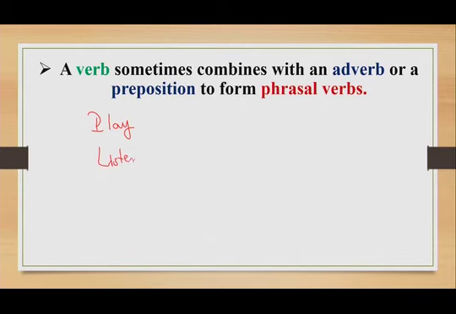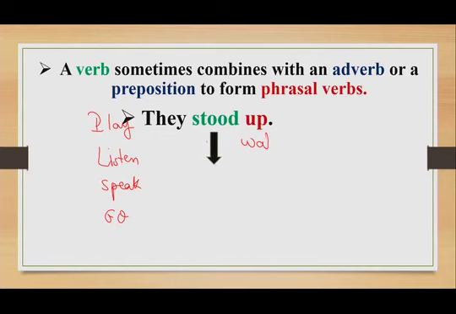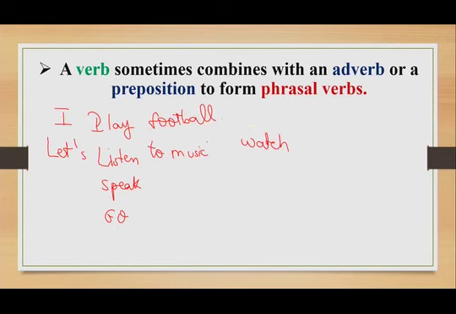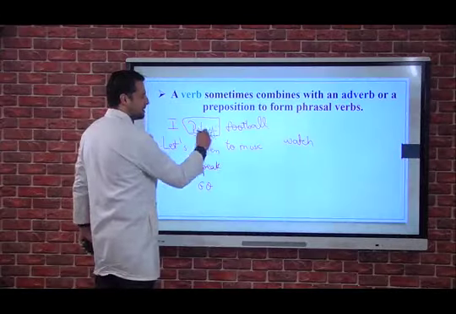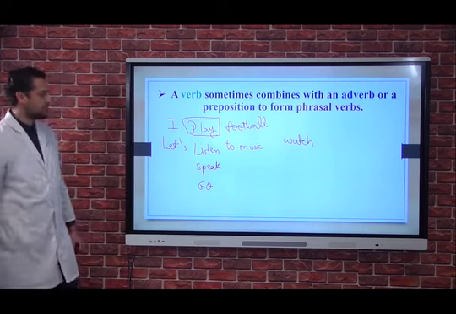Right. So, in general, in English, we have verbs like play, listen, speak, go, watch. For example, we have the verb play. When you put it in a sentence, it gives us a sentence which is understood and clear.